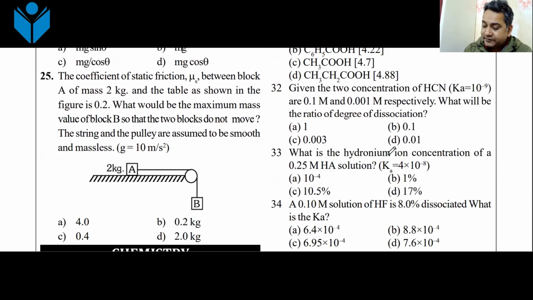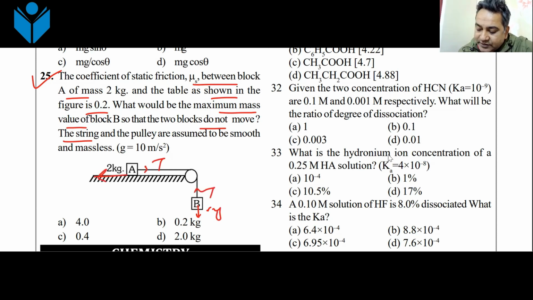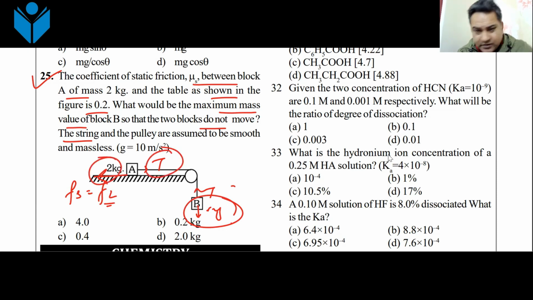This one, question number 25. See, we can only discuss questions which are conceptual. I can tell you the concept of that question. And if you do a calculation mistake, well, you have to live with it. The coefficient of static friction between the block of mass 2 kg and the table is 0.2. What would be the maximum mass that can hang so that it does not move? So this would be equal to mg, this would be equal to T. The static friction will become limiting, then the mass will be maximum. So mg will be equal to T and T will be equal to f limiting. You just put the value, you will get the answer from there. Do you understand this? Yes, sir.